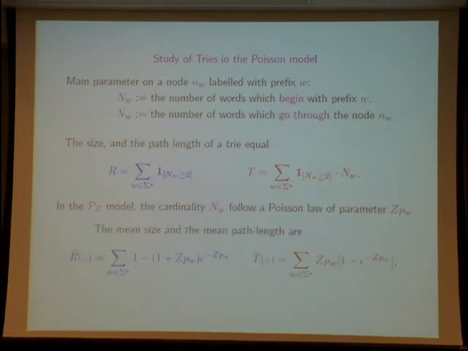And for instance, you have this mean value for R, the size, and for T, the path length, in the Poisson model. And you see that you have it as a function of pw. Okay?